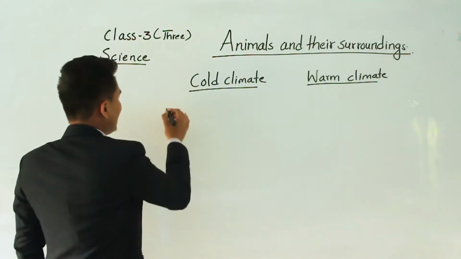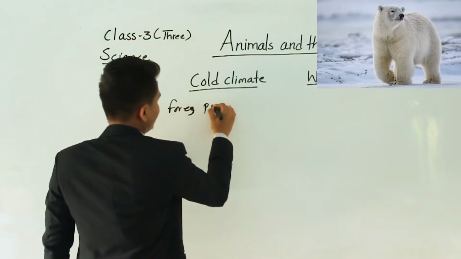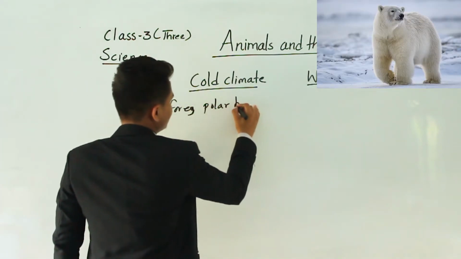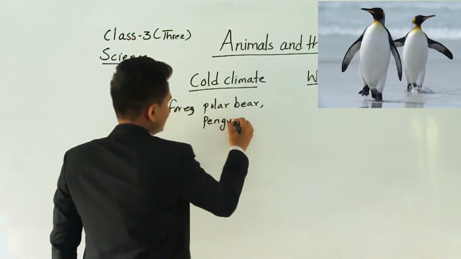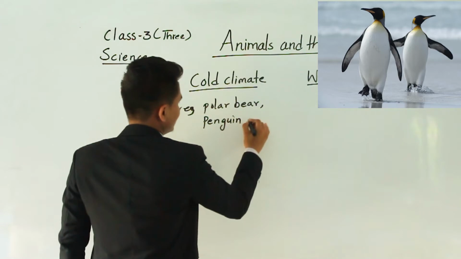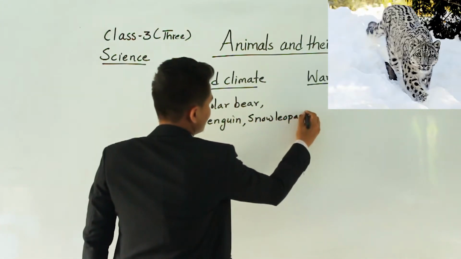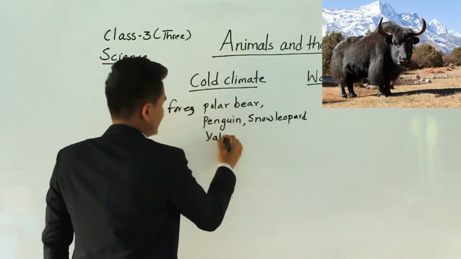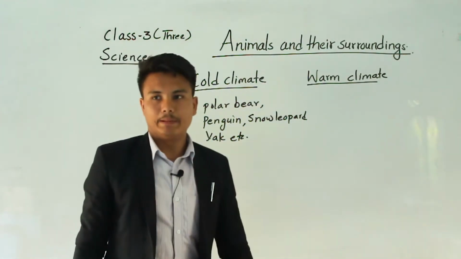Some examples are polar bear, penguin, snow leopard, yak, etc.